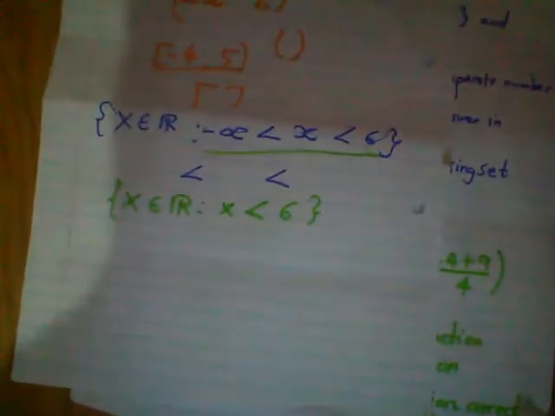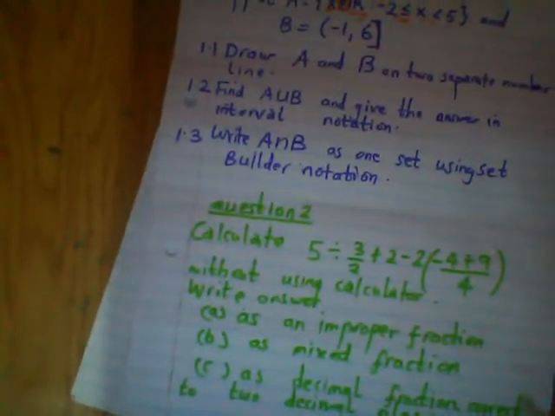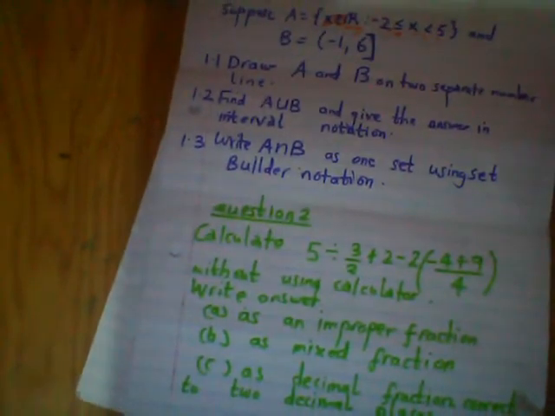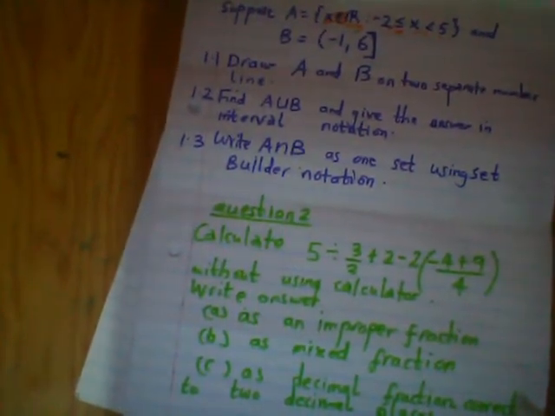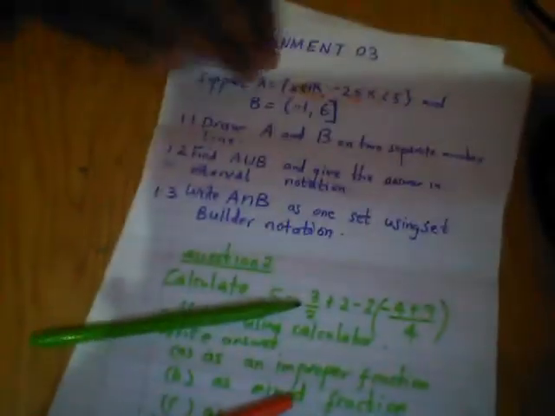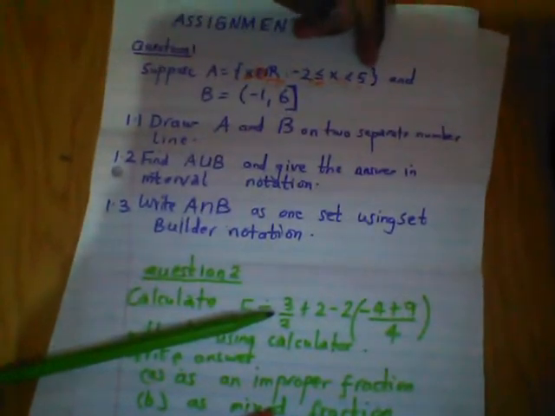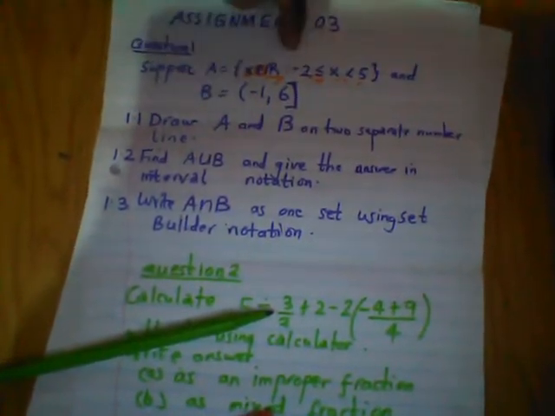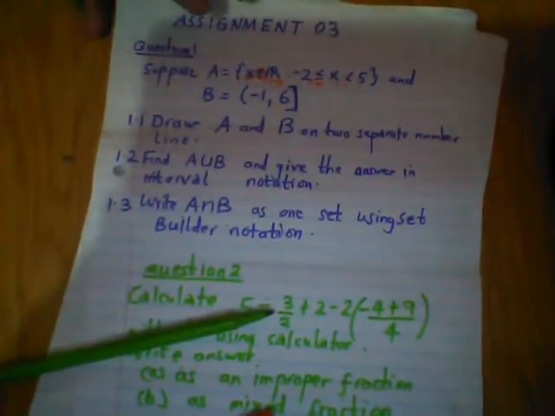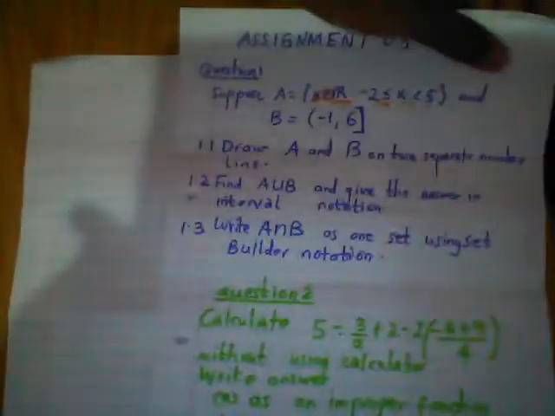So let's get into the question straight. In the question, they have just taught us to draw a number on a number line. So let's say they give us this. Which format is this? This is set builder notation. So we have to draw a number line for A and B separately. I hope everybody can see the question. So I'm going to go straight to the solution.